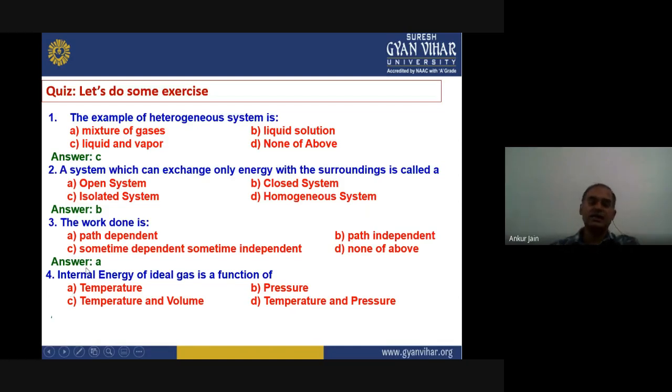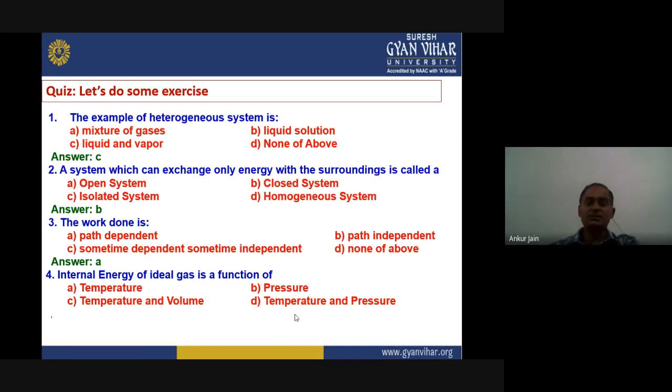The next question is, internal energy of ideal gas is a function of temperature, pressure, temperature and volume, temperature and pressure. What is the right answer? As we have seen, not only in this unit but in our last lectures also, ideal gas does not have any potential energy because there is no interaction between the molecules, right?